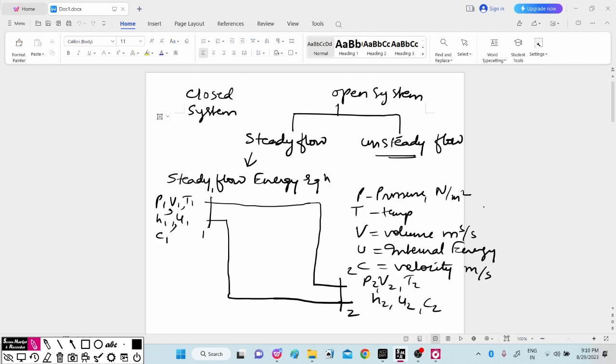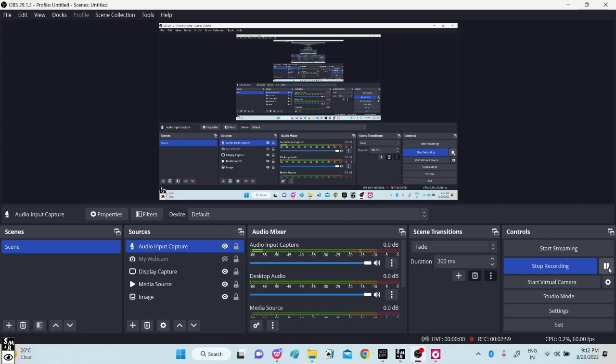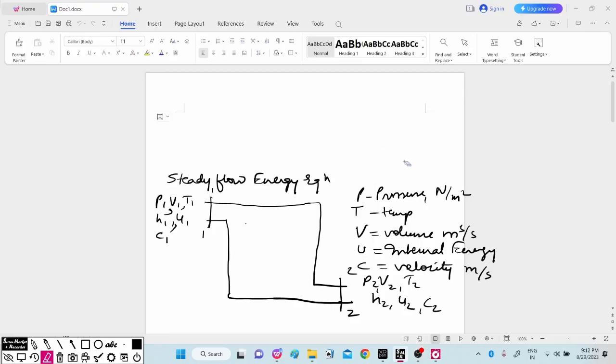will observe that, considering these terms at the inlet and the outlet, we can write it that, now we are considering the first law of thermodynamics, so we can write it as: total energy at the inlet is equal to total energy at the outlet.